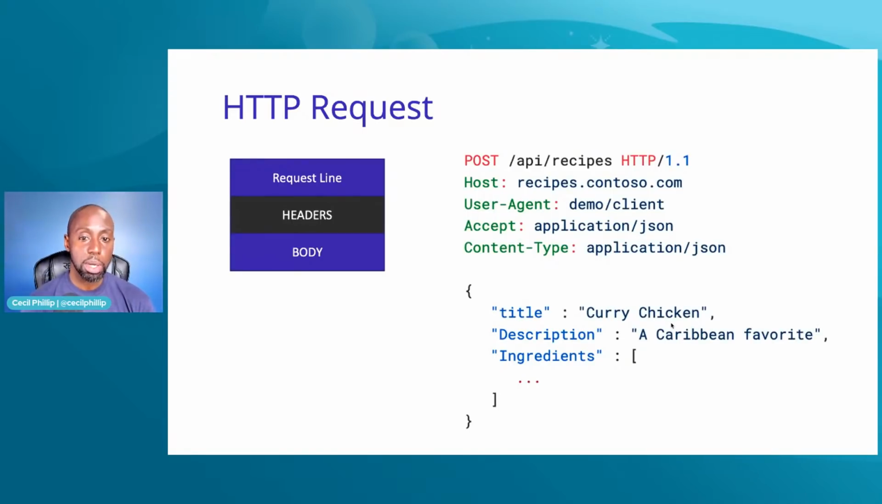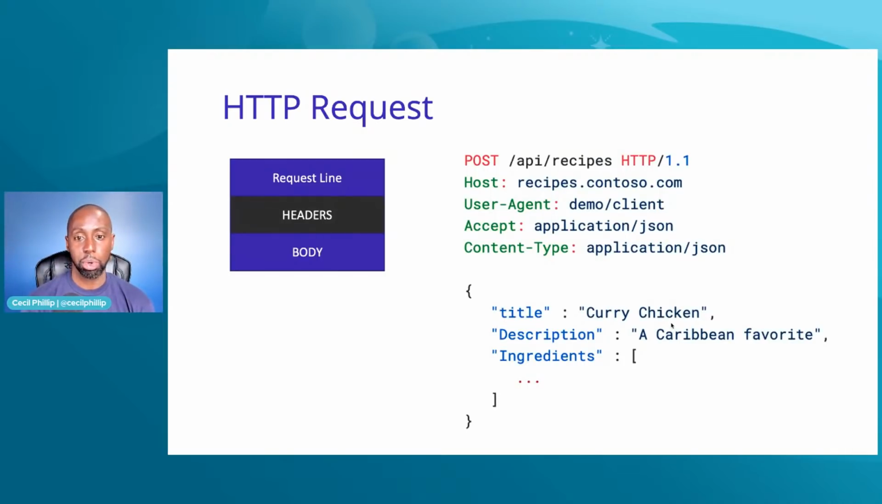Now, this is what an HTTP request looks like over the wire. On the top, we have something called the request line, and the request line has things like the path. Remember, we saw the path. It has the HTTP verb, which could be put, post, delete, and it also has the version of HTTP that we're using. Then after that, we have a collection of key value pairs called headers.